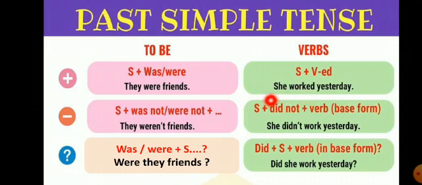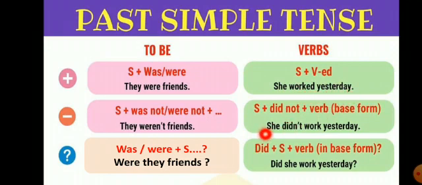So here she is a singular noun. Here we use the second form of the verb. Simple past tense is the only tense where we use the second form of the verb. In positive sentences, she worked yesterday. She is subject, worked is the second form of the verb, then yesterday.